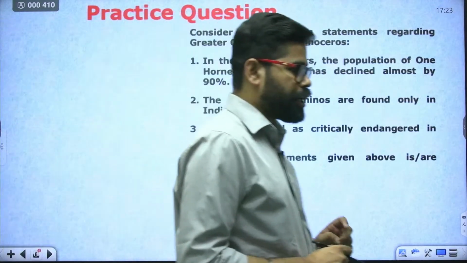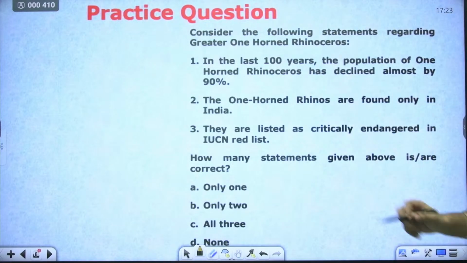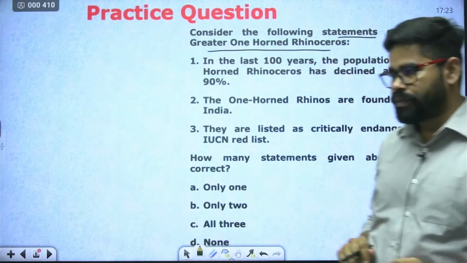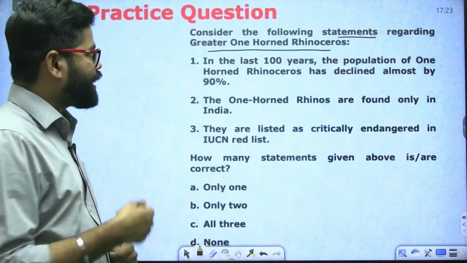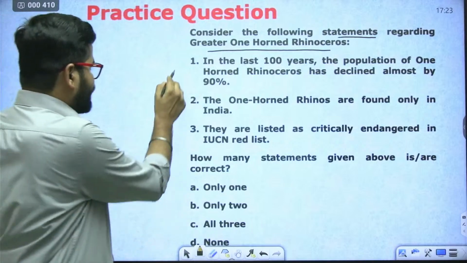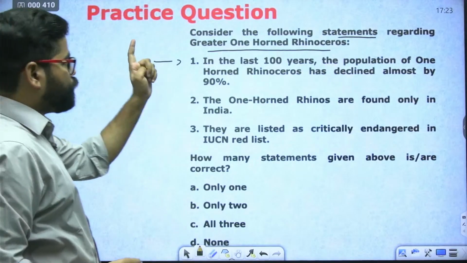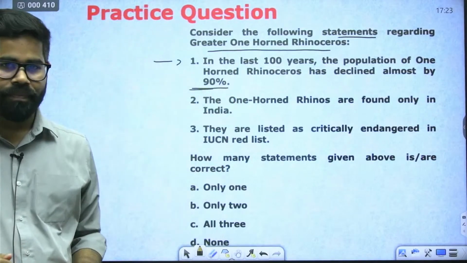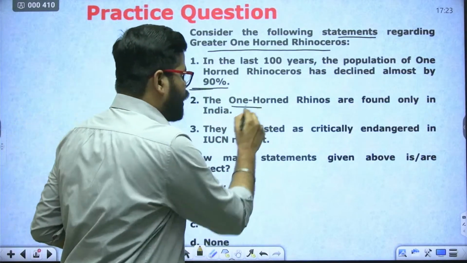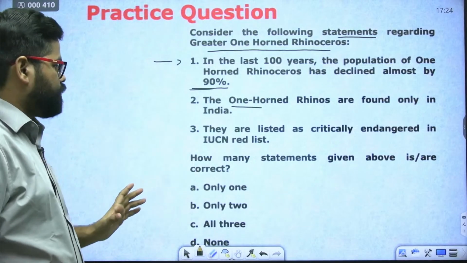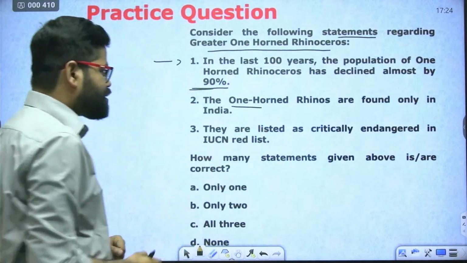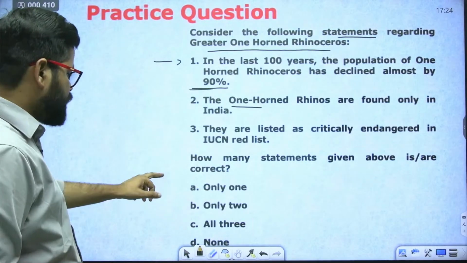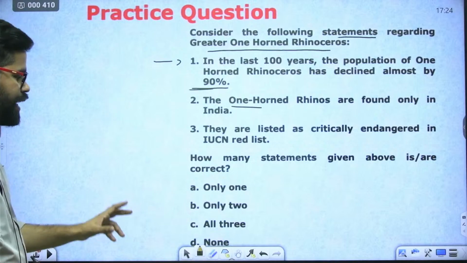Now, one more question. Consider the following statements regarding greater one-horned rhinoceros. In the last 100 years, the population of one-horned rhinoceros has declined almost by 90%. Second is saying the one-horned rhinos are found only in India. Third is saying they are listed as critically endangered in IUCN Red List. Options are only 1, only 2, all 3, none.